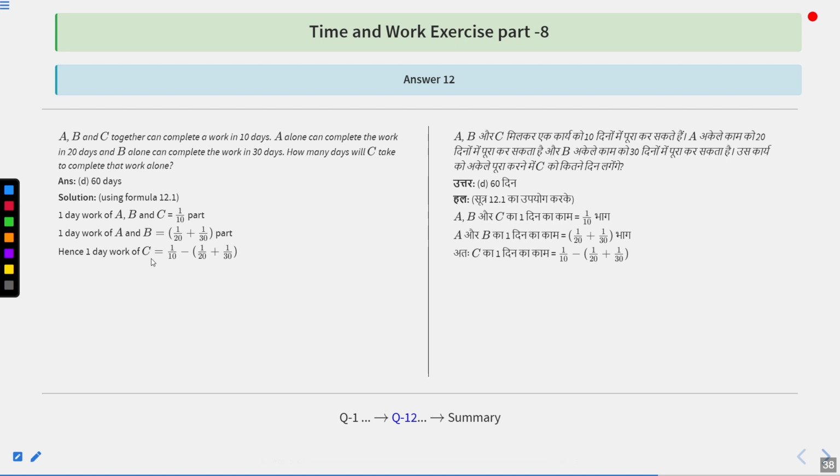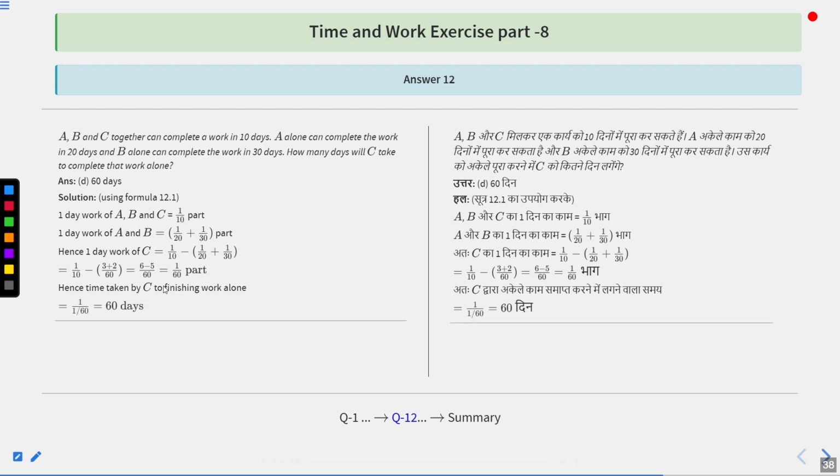So one day work of C is going to be how much? A plus B plus C minus A plus B. That is 1/10 minus (1/20 plus 1/30). That is going to be equal to (6 minus 5)/60, that is equal to 1/60 part. Hence time taken by C is going to be how much? 60 days. Because in one day C is doing 1/60 part. So if C has to complete the whole work, it will require 60 days for him. Option number D is the correct answer.